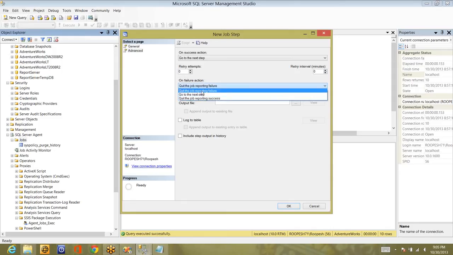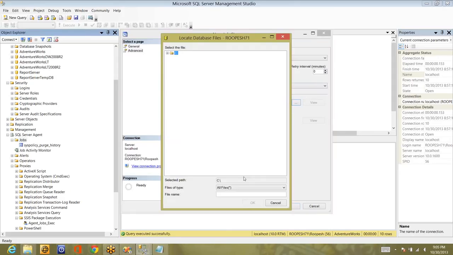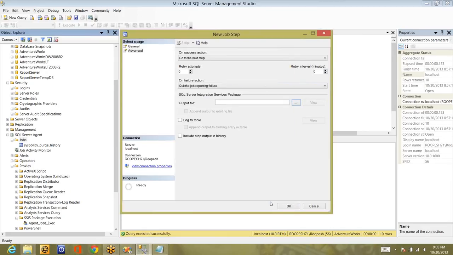So generally it will be failure. In SQL Server Integration Services packages, you can configure the output file so that all the information will be outputted. Or you can use a log table. If you select the log table, all the log information will be entered into the log table, or you can append output to the existing entry in the table. So these are the options which you can use to log the information.